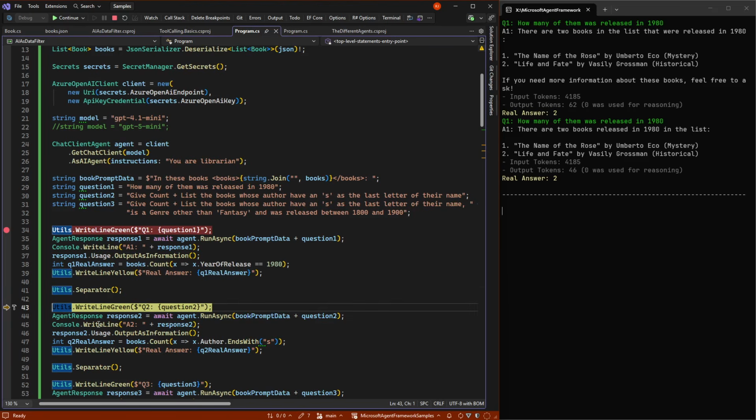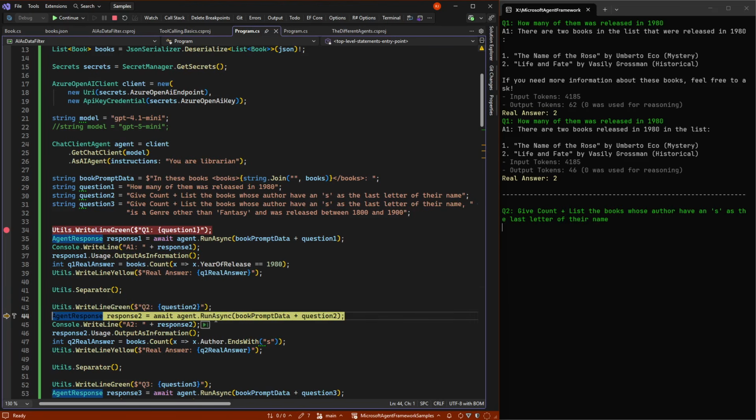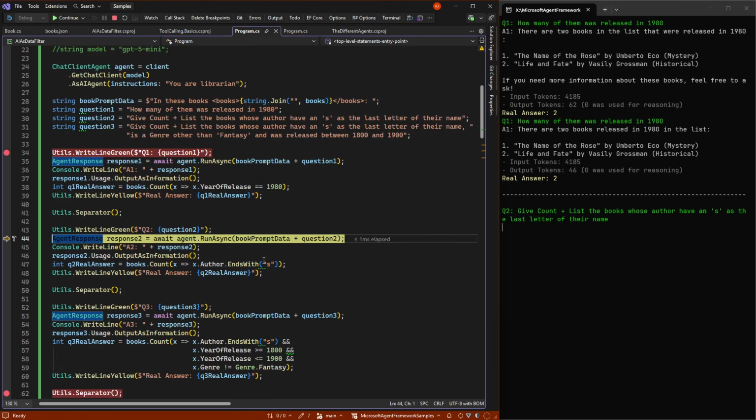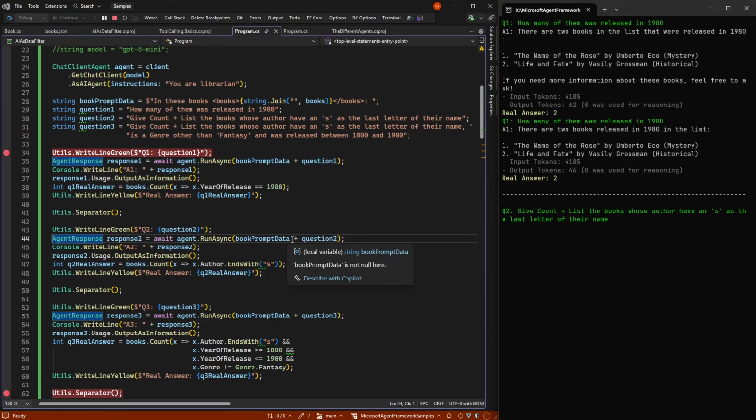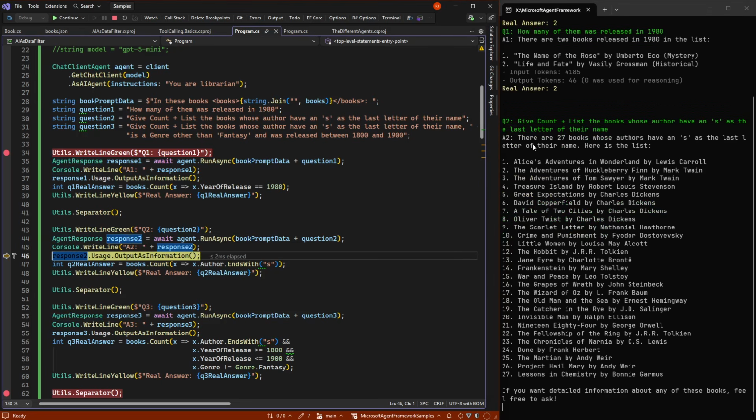So let's go to some more advanced things, where the end of the author's name should be S. This will begin to take a little longer, but it says it has 27 books, and we can already see that's wrong, because Lewis Carroll does not end in S. Mark Twain does not end in S, and doesn't even have an S in it.